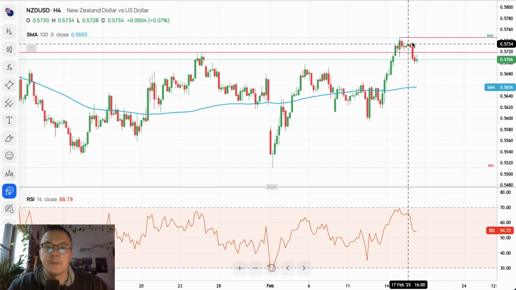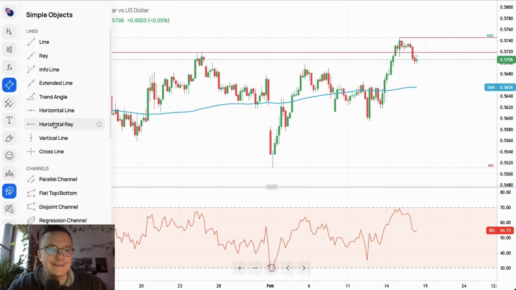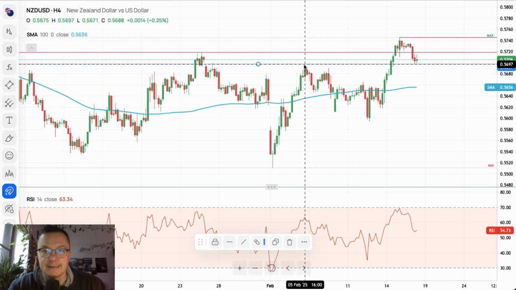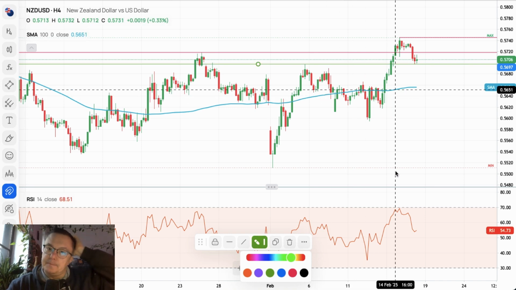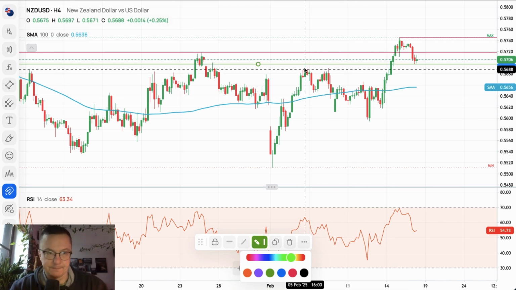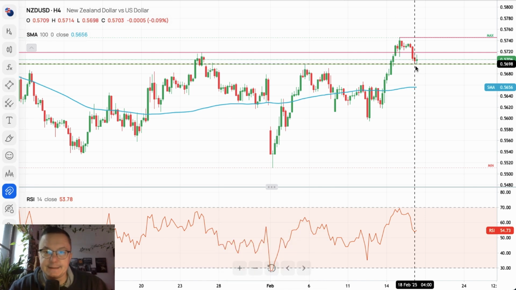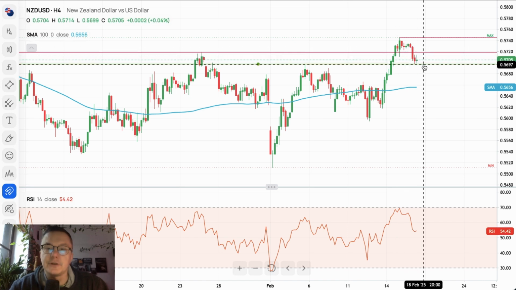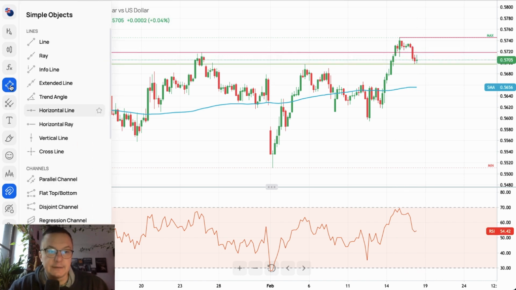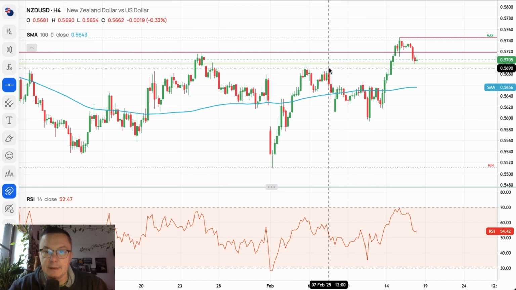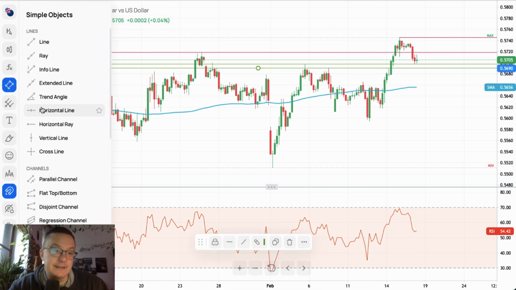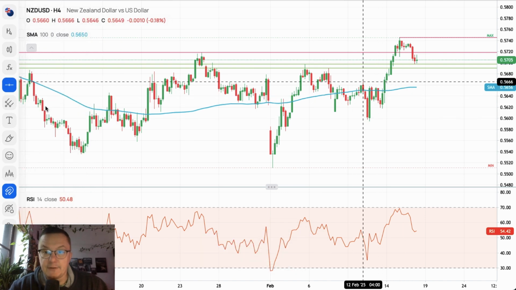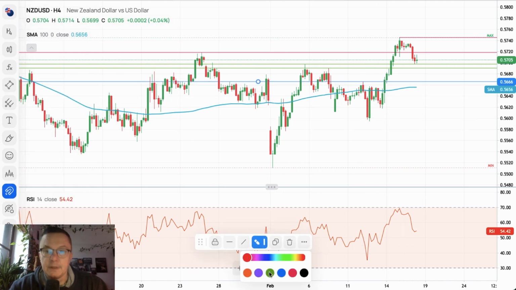Now it's 4 points on the RSI, so we are going lower to test the level of 50, which is the neutral level. Now the support is 5,697. We are testing this technical support, so a very narrow zone here for the bulls. Obviously we got more technical support levels here, 5,690, and of course if there is any breakout, it looks like 5,666 might work very nicely as well.